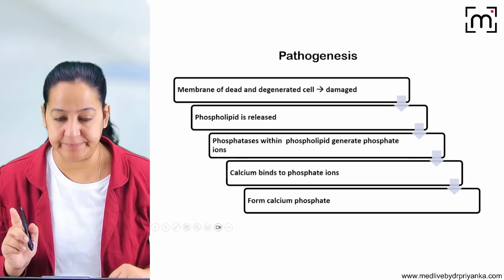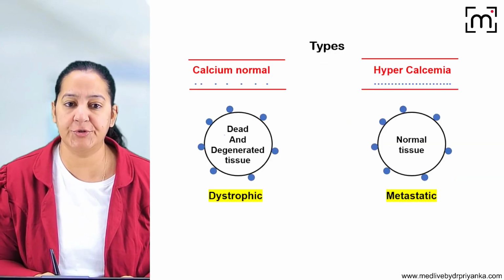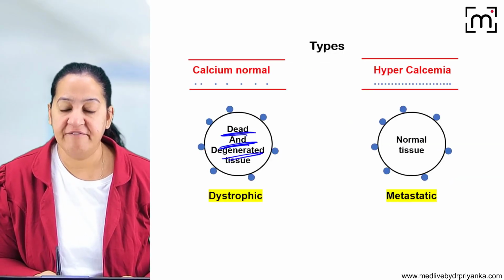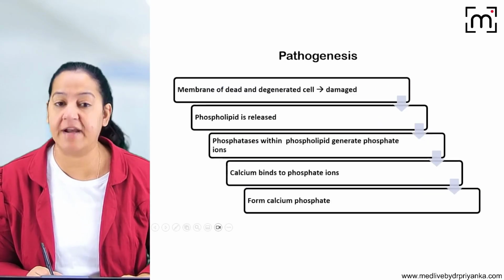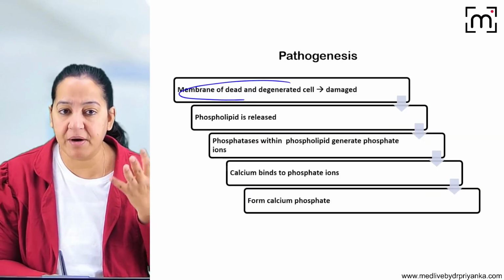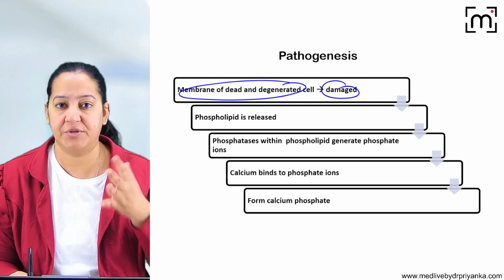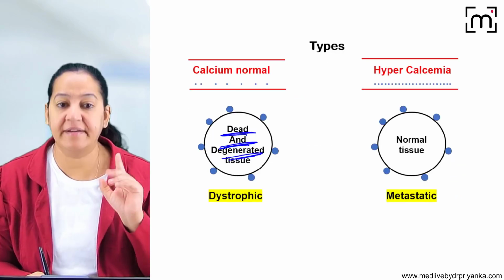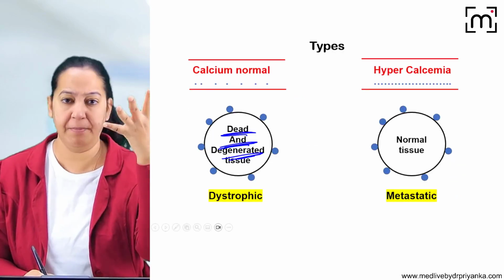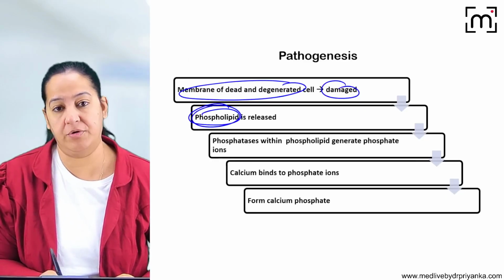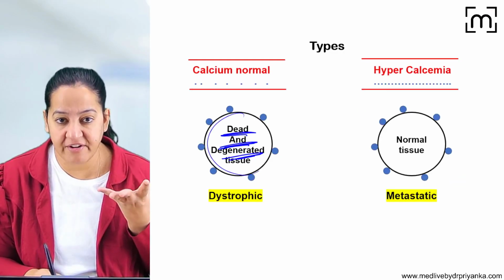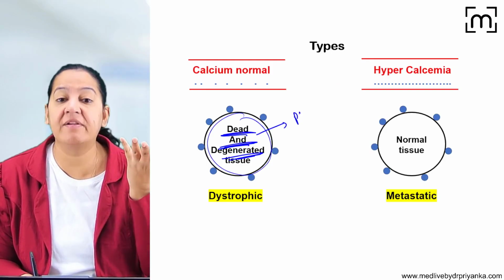So, pathogenesis. You can see this diagram. This tissue is dead and degenerated. Whenever the tissue is dead and degenerated, the cells get ruptured. The cells get burst, so the cell membrane is damaged. Because it is a dead cell, the cell will rupture, and whenever the cell ruptures, phospholipid will come out.